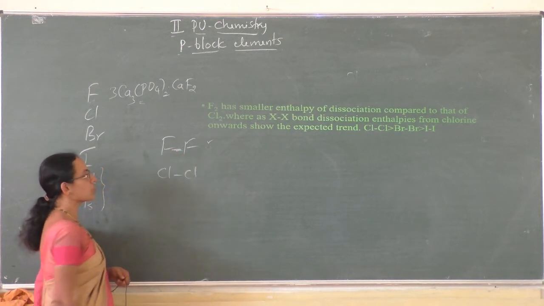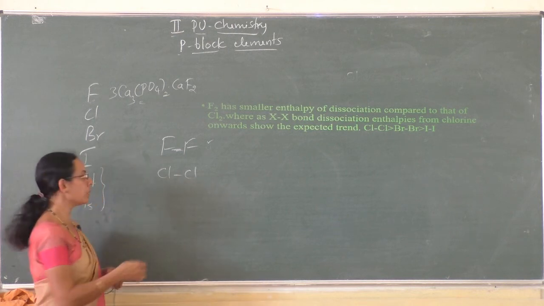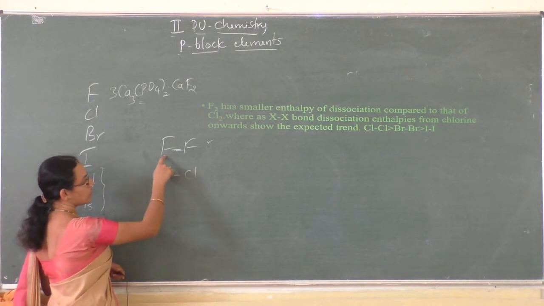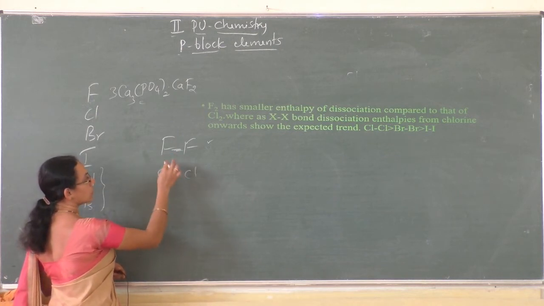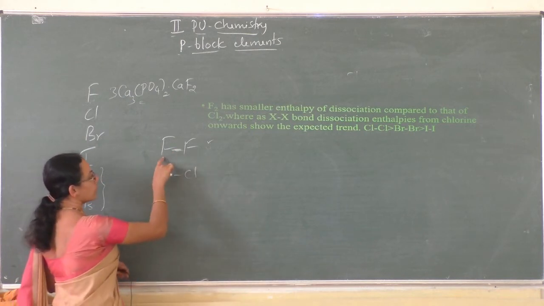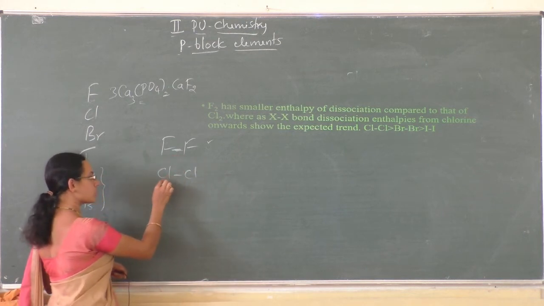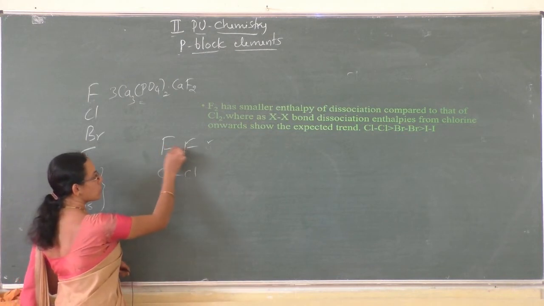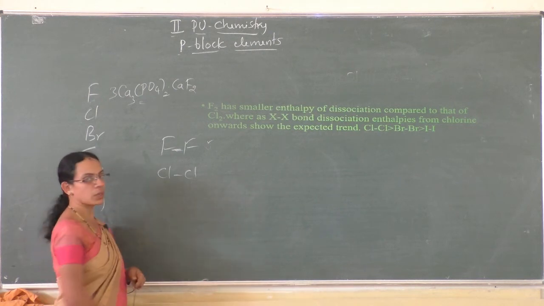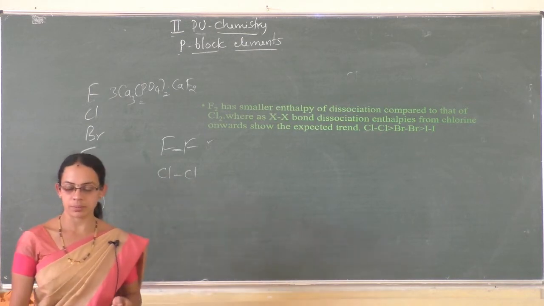Hence the bond between the fluorine atoms can be easily broken. Such repulsion is also present in chlorine, but because of the small size of the fluorine atom, that repulsion predominates in fluorine. Hence it has a lower bond dissociation enthalpy than chlorine.